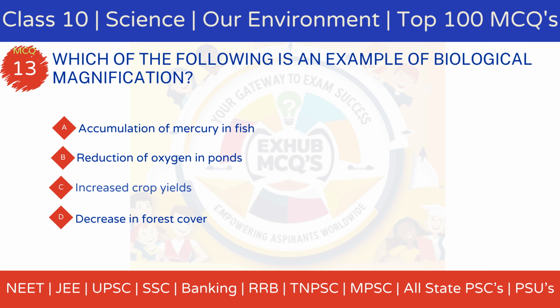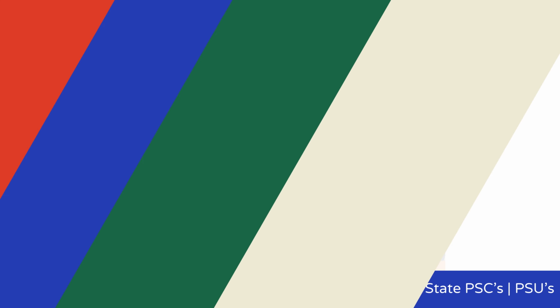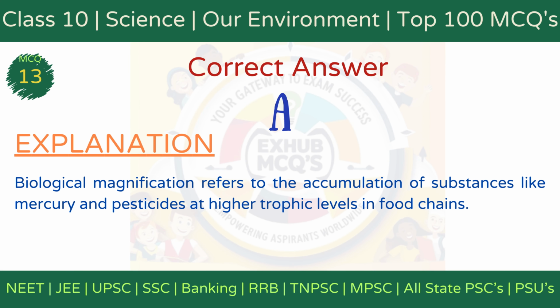Option A, accumulation of mercury in fish. Option B, reduction of oxygen in ponds. Option C, increased crop yields. Option D, decrease in forest cover. The correct answer is option A, accumulation of mercury in fish.